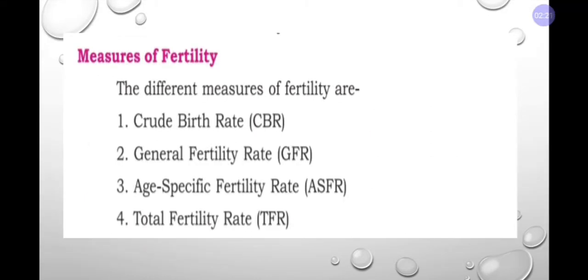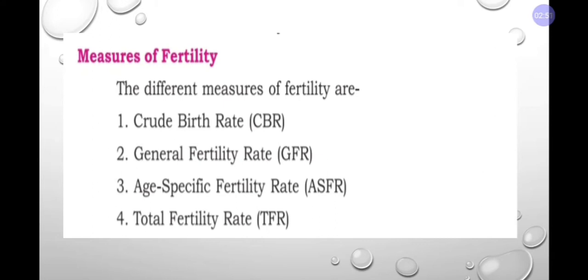Next, moving on to measures of fertility. As we saw in mortality, the same thing will be in fertility. First one is crude birth rate. Here you will be writing it as CBR. In the question, they will not ask full forms, they will be asking in short forms. So be thorough with the short forms. Don't get confused with CDR and CBR.